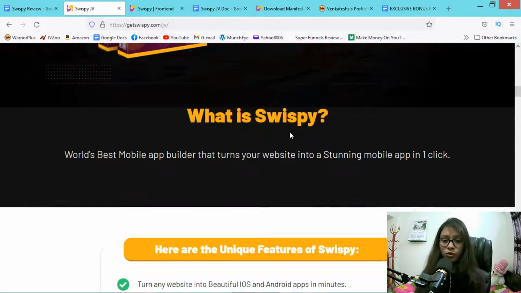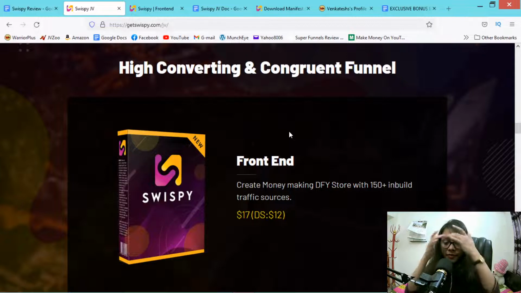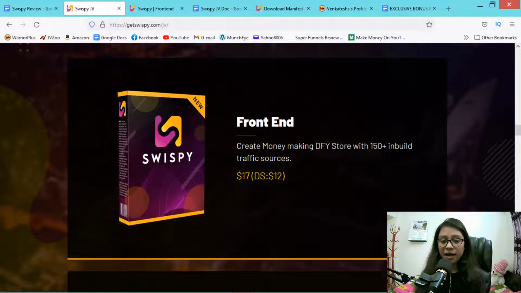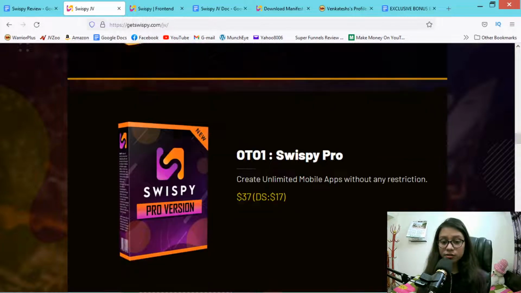Now I want to show you the funnel details of SwiSP. So the front end of SwiSP is priced at $17 and the downsell price is $12. And in the front end one, you will create a money making done-for-you store with 115 plus inbuilt traffic sources, and they have 6 OTOs.